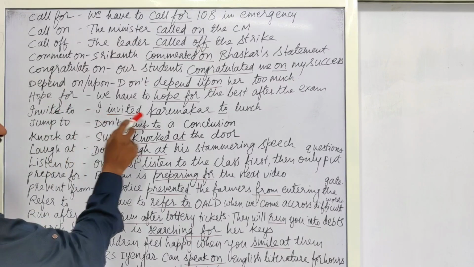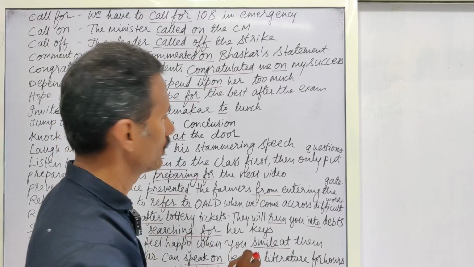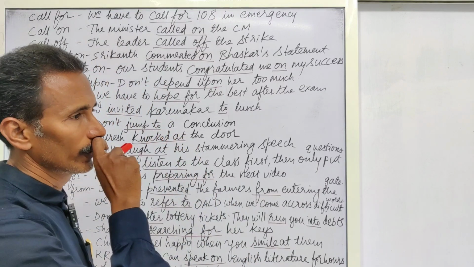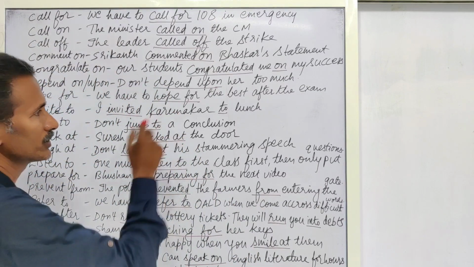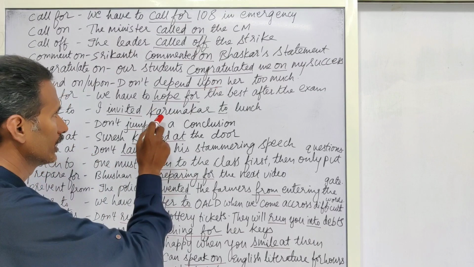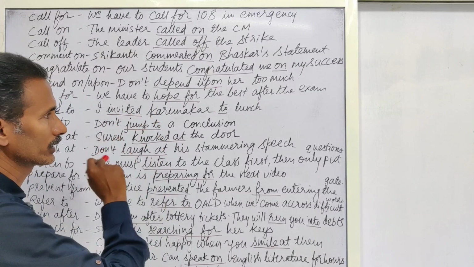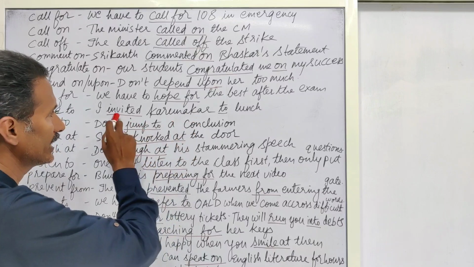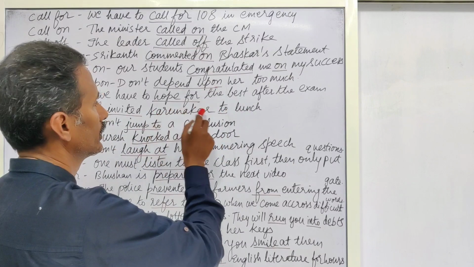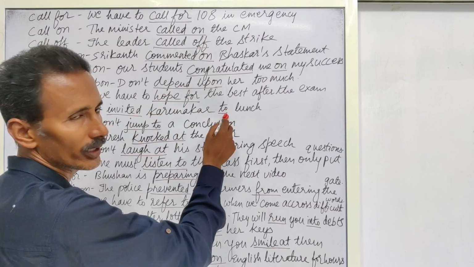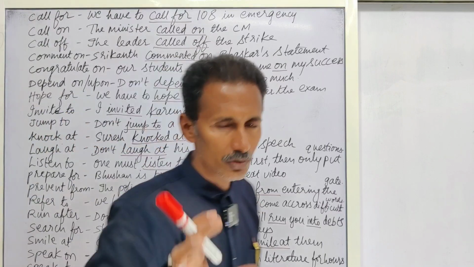Invite to. I invited Karunakar to lunch. So here you might think why this object came here. It will come. I invited whom? Karunakar, to lunch. So I invited Karunakar to lunch. This preposition can be used anywhere. It must be used in the right context.